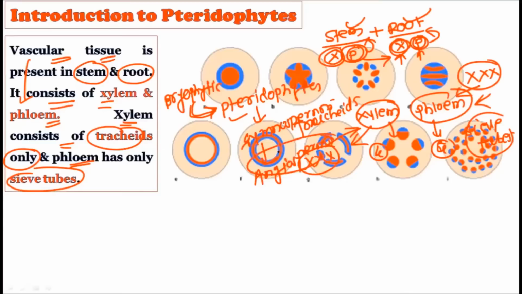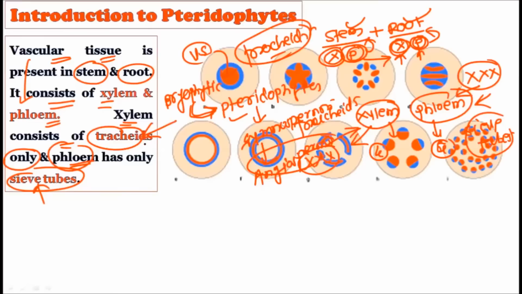So by this anatomical feature, you can judge that the gymnosperms are lagging behind the angiosperms, while the pteridophytes are lagging behind the gymnosperms, and the bryophytes are lagging behind the pteridophytes, while the algae are also lagging behind the bryophytes. So whatever vascular system is developed in the pteridophytes is not that much developed, and the xylem is only made up of tracheids. Only one type of cell is found in this particular xylem. These are called tracheids, and the tracheids are the main conducting vessel in the pteridophytes. While the phloem is only made up of the sieve tube cells and not the other cells.